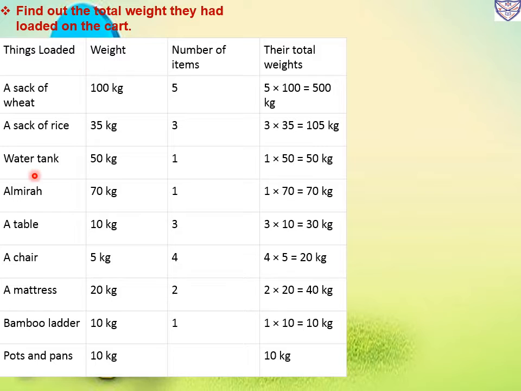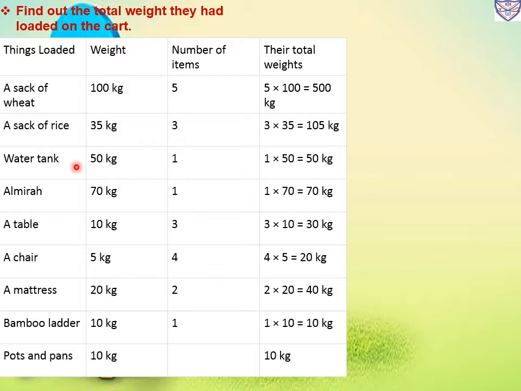So in this way, we will make a table of things loaded. A sack of wheat weighs 100 kg. How many sacks of wheat have they loaded? That is 5. So we will find the total weight. How many total kg will it be? 5 multiplied by 100, that is 500 kg. Then second, a sack of rice. Each sack of rice is 35 kg. How many have they loaded? 3. So 3 multiplied by 35, that is 105 kg.